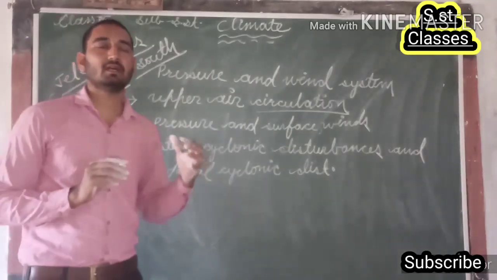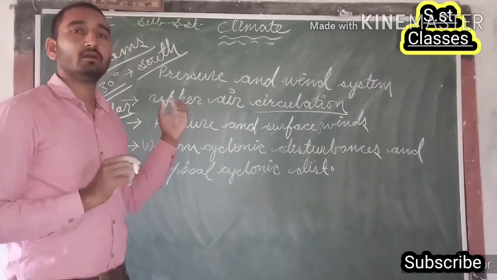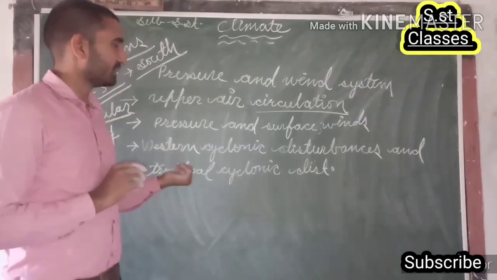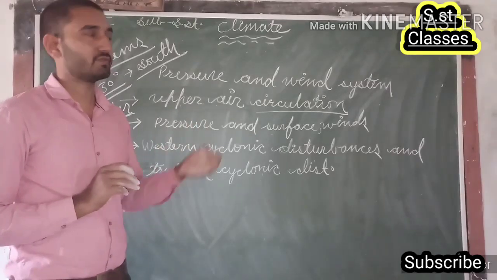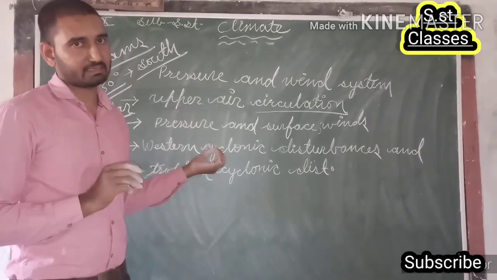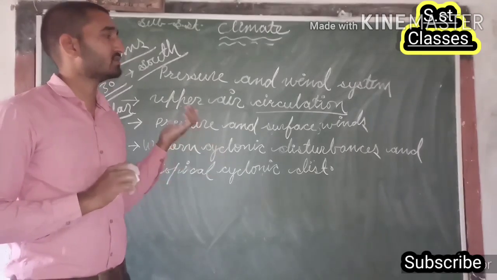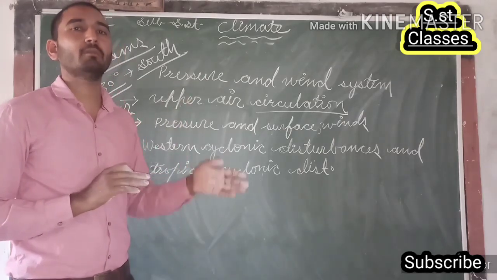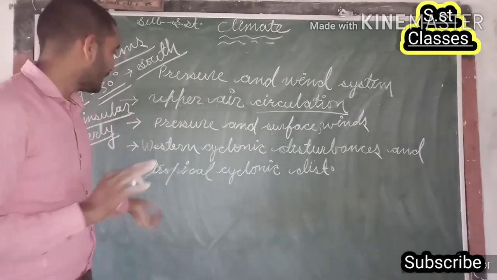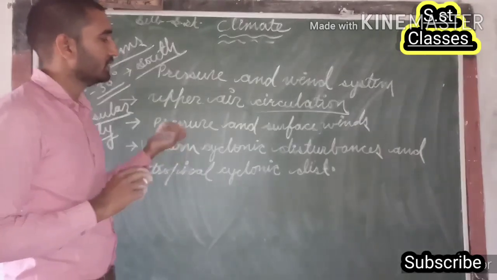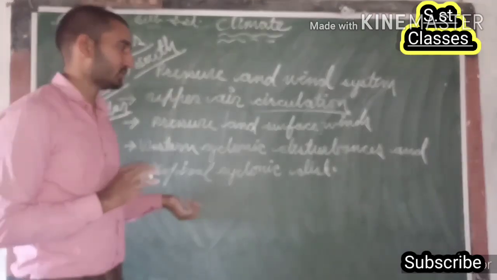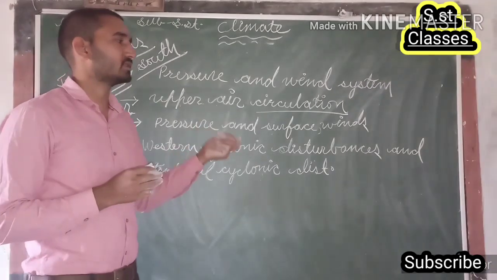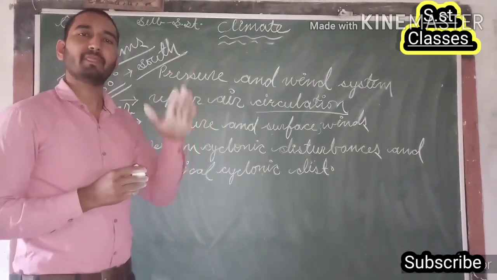Okay. Now the next point is western cyclonic disturbances. Western cyclonic disturbances are generally related with the north and northwestern part of the country, means they create their effect on the north and northwestern part of the country during the winter season. These western cyclonic disturbances are caused by the westerly flow during the winter season from the Mediterranean Sea. Is that clear, guys? And after that, the next point is tropical cyclonic disturbances, which generally take place during the summer season or in the month of October and November.